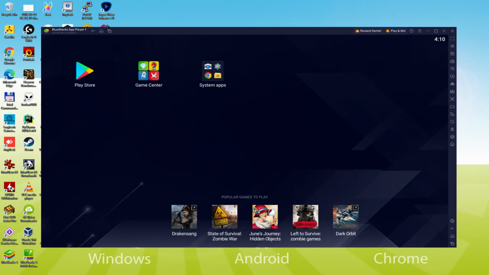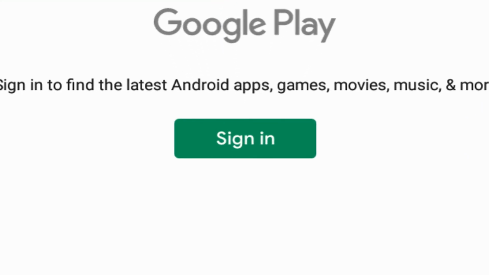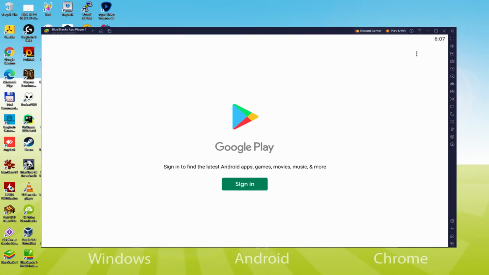That is to begin to browse the Google Play Store. And we will simply click on Play Store. As you can see, Google Play is launched. There we have to sign in. So now when we are there, we must do the following step that is definitely imperative. Simply click on Sign In.